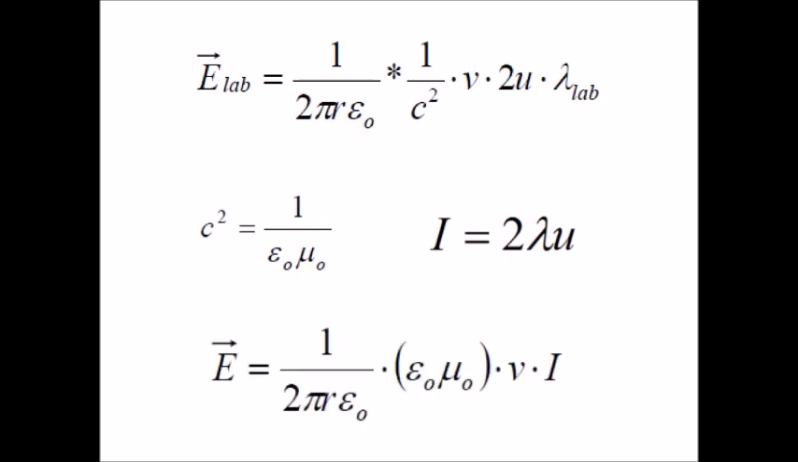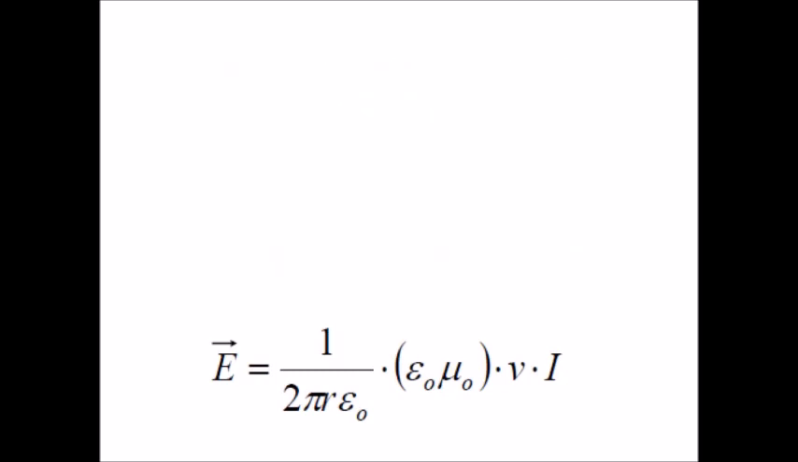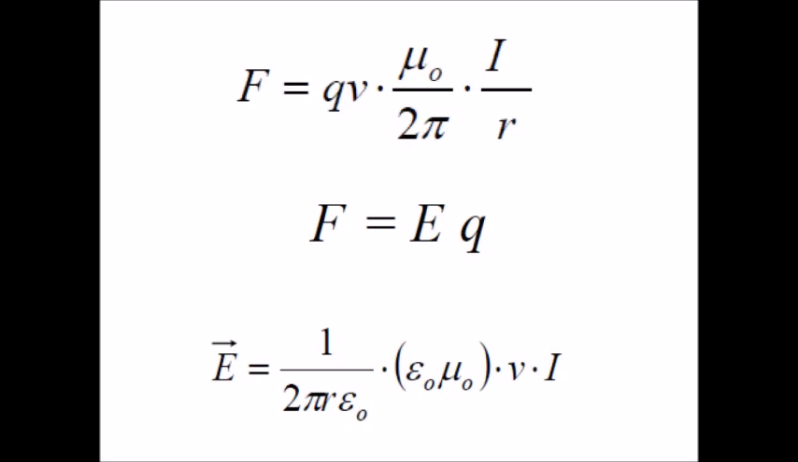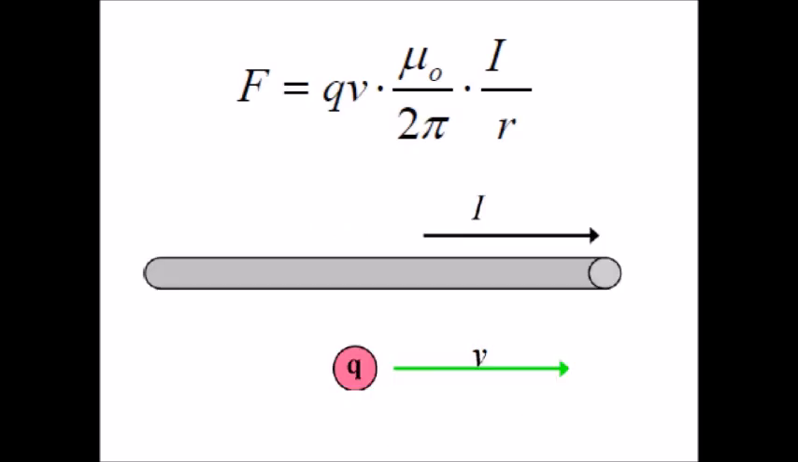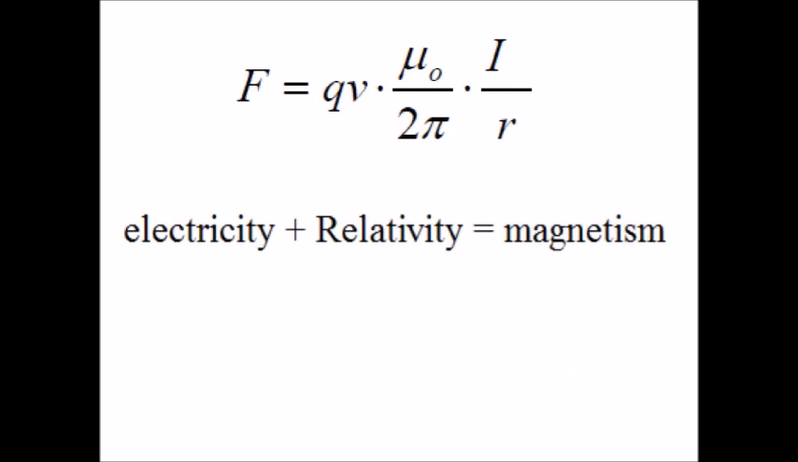Hold it for just a moment. F equals EQ. And we're done. We made it. The force of attraction between the current carrying wire and this moving charge Q. Magnetism, born of electricity and relativity, and a lot of equations.